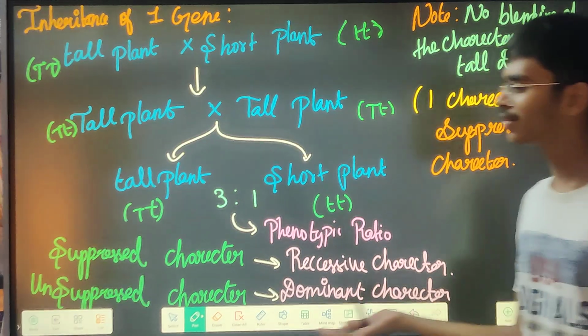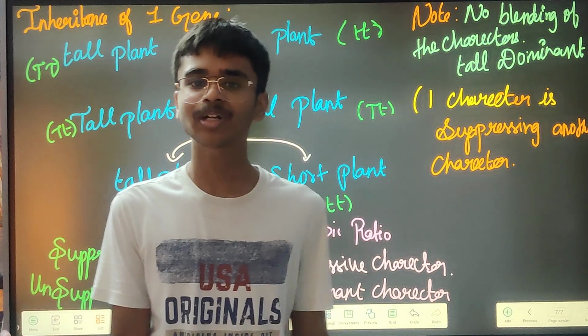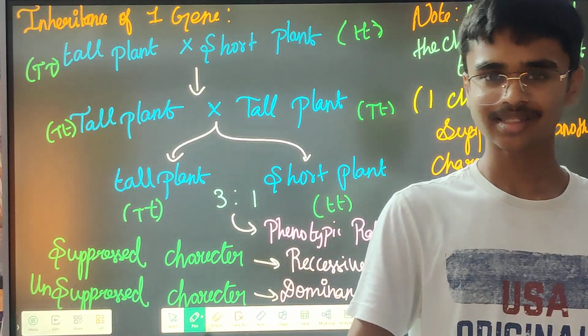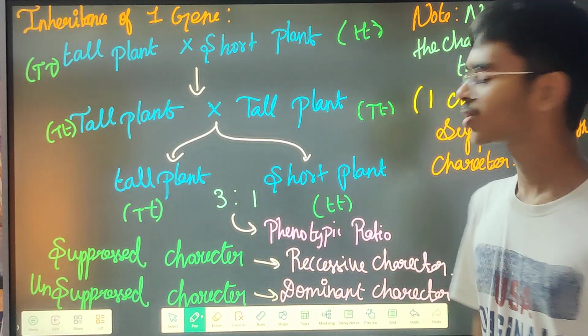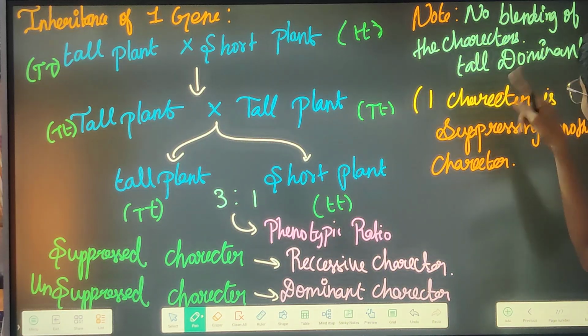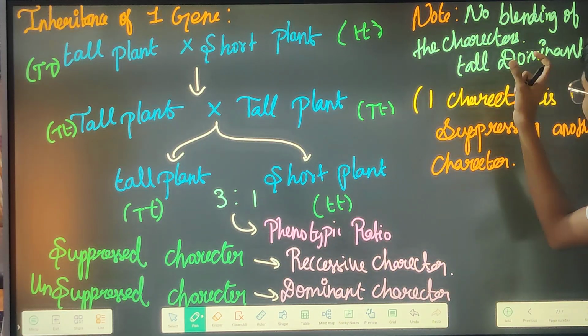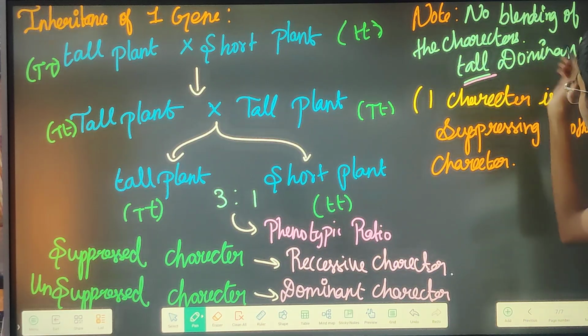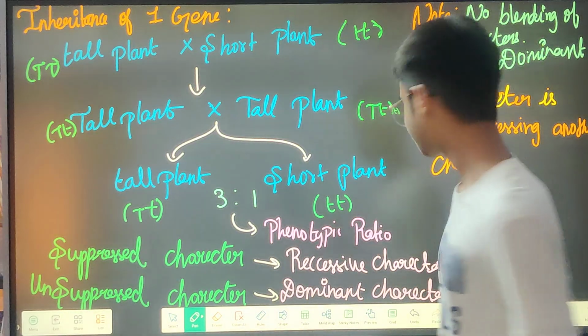There will be a lot of people even in the class who are very dominant and will not allow others to be even a bit dominant. They will be suppressing others, like that there will be a few people in the classroom. So there is no blending of the characters here, because this tall is highly dominant. Because of that, this short character is not visible.